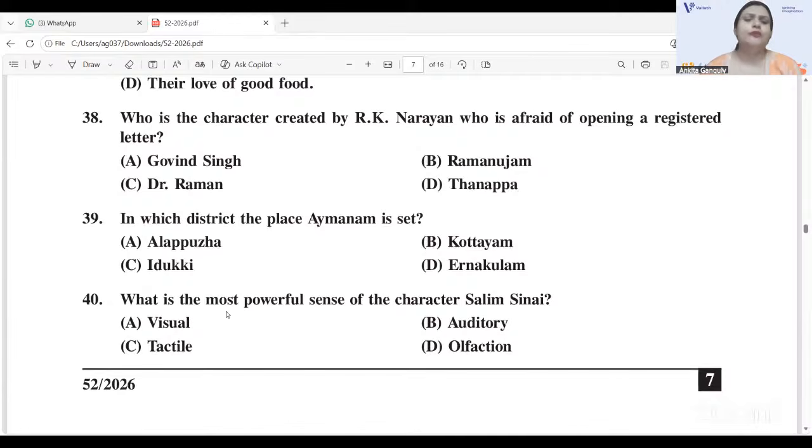What is the most powerful sense of the character of Saleem Sinai? Saleem Sinai is one of the protagonists in Midnight's Children by Salman Rushdie. And as a midnight child, he has a special power, a special sense. What is that? It is the sense of smell, olfaction. So 40D, olfaction means sense of smell of Saleem Sinai.